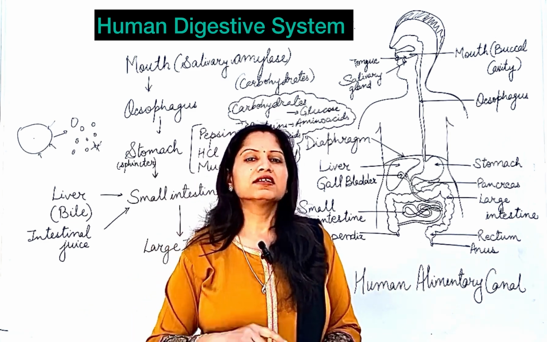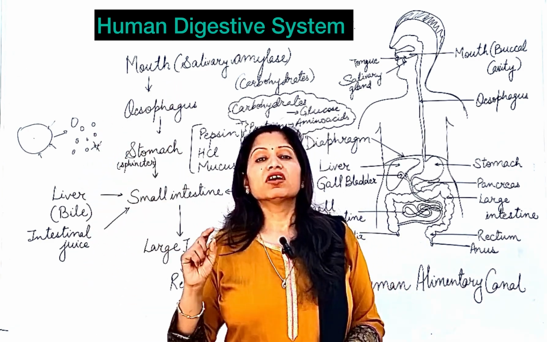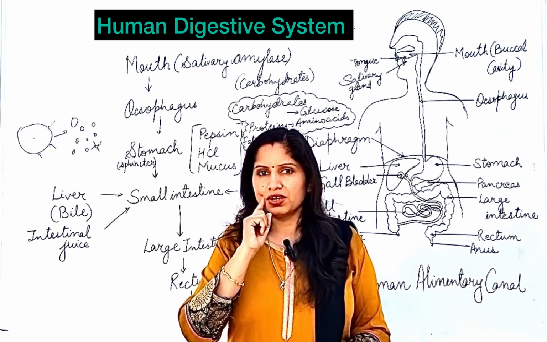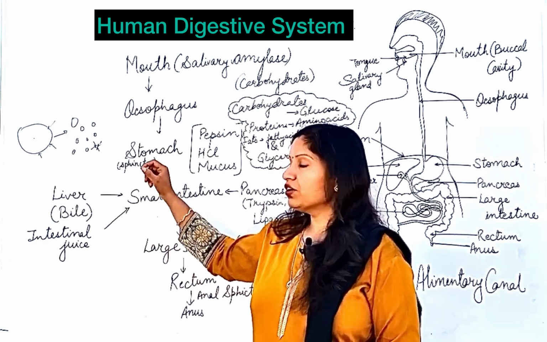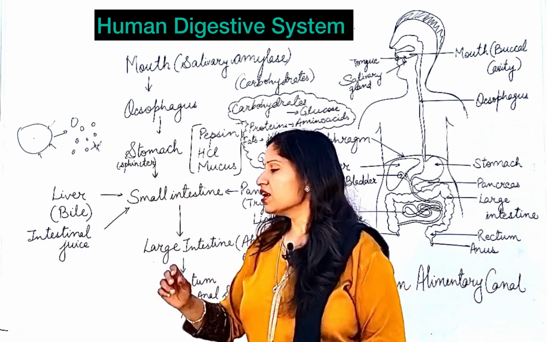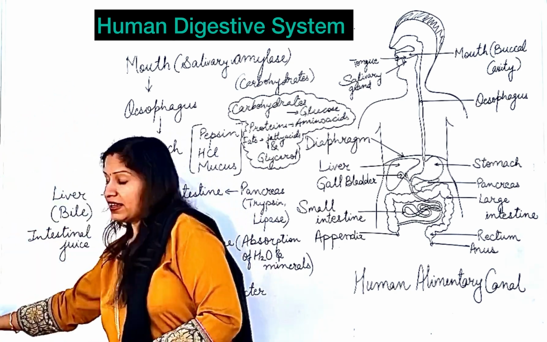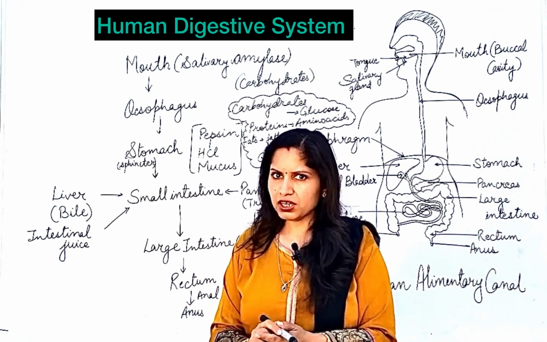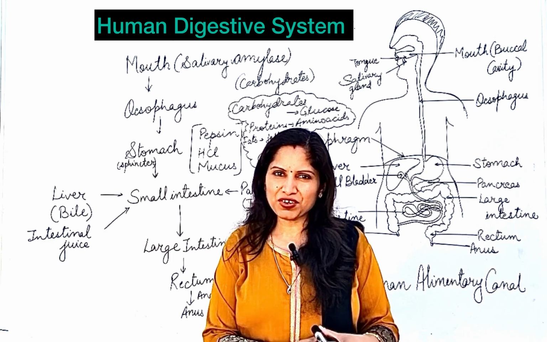Okay, things to remember in all this is that salivary amylase is an enzyme present in the saliva that starts the digestion of carbohydrates in the mouth. Protein digestion starts in the stomach. Next is liver is a digestive juice, but that doesn't contain any enzymes. Stomach makes the medium acidic, but the pancreatic enzymes can act only in the alkaline medium. Okay, so all these points you need to remember. I hope this topic is clear to everyone.